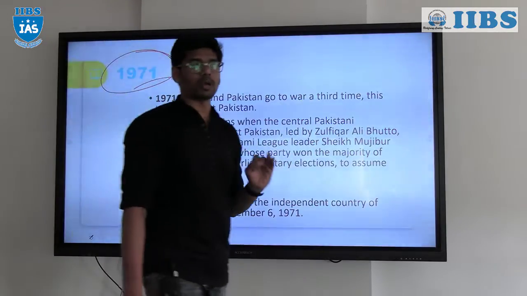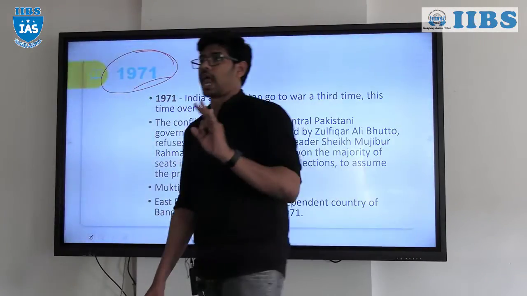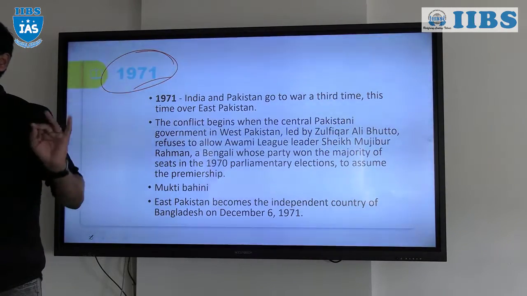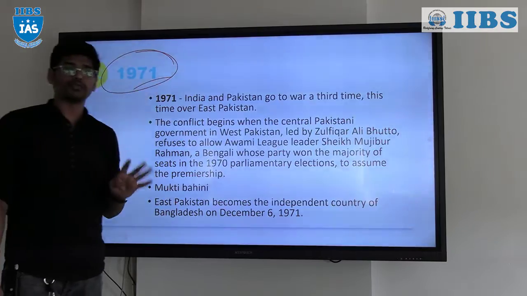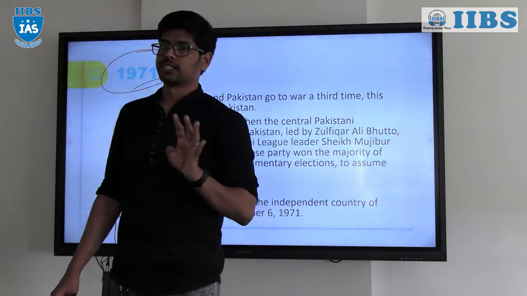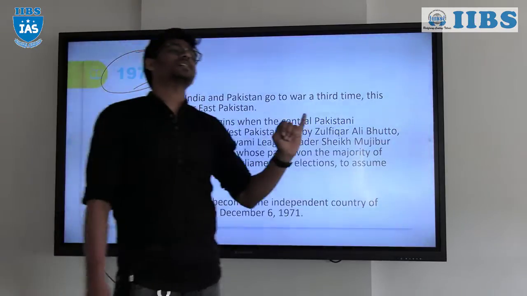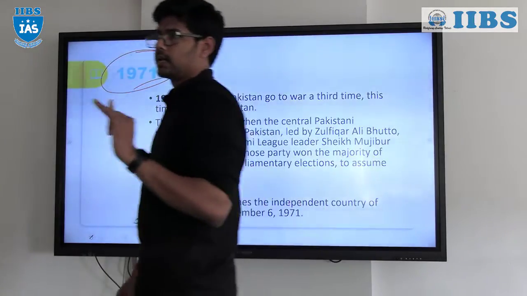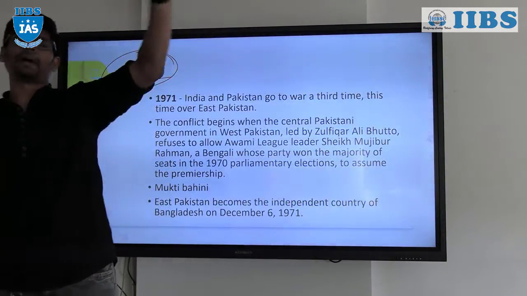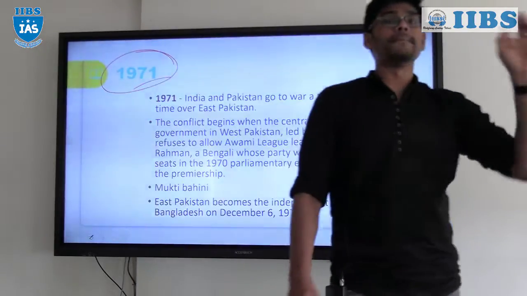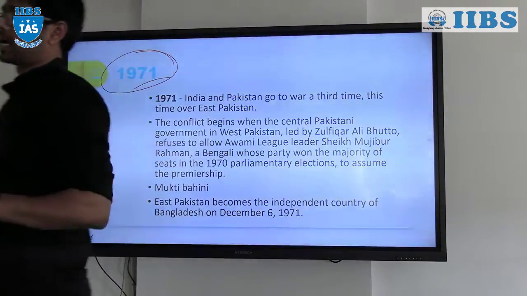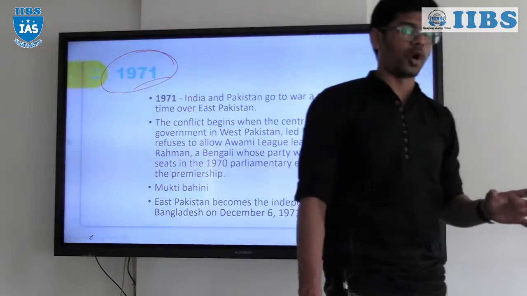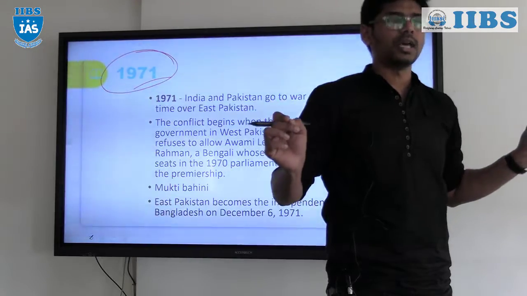The second one is language. When you're talking about the language, they made Urdu the only official language, but not Bengali. That is the second problem. And the next problem is ideological differences, right? West Pakistanis are conservative, whereas East Pakistanis are liberal, right? Because of this, for the first time after Pakistan was formed, based on universal adult franchise, the elections were held in 1970.